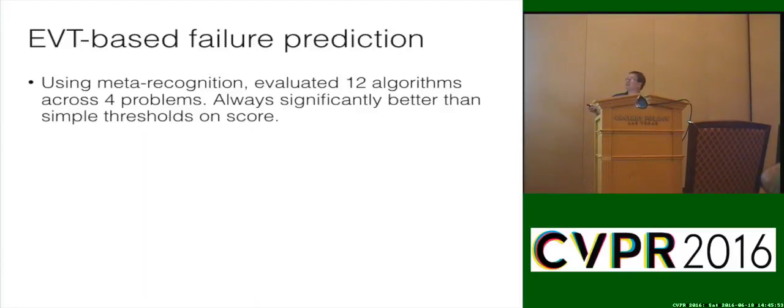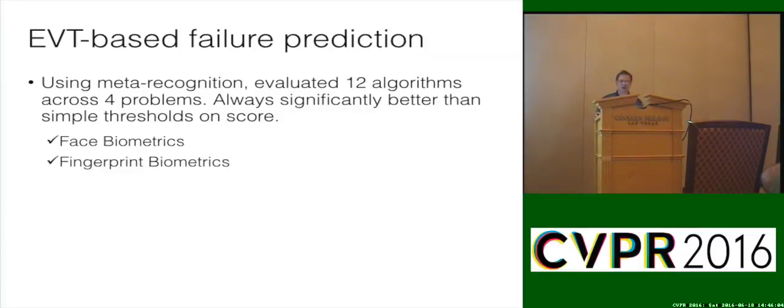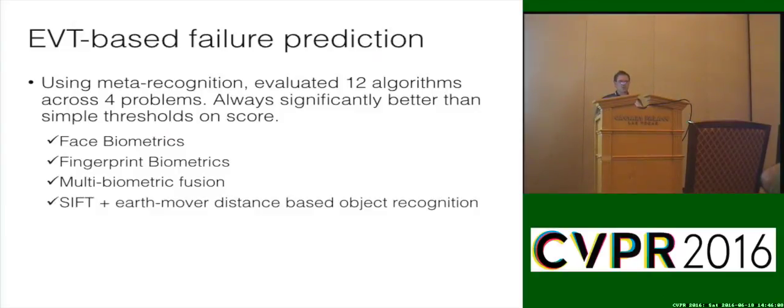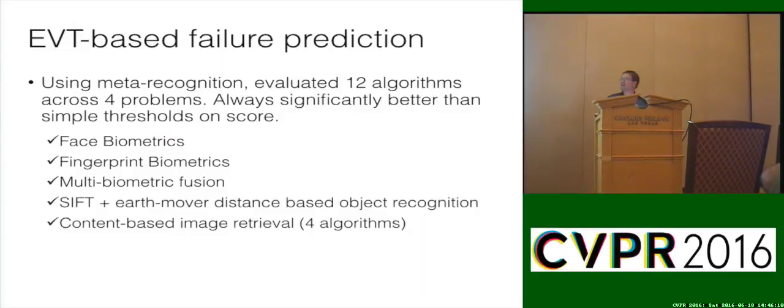And so we found that it was always significantly better on every test we ran for these biometric problems. We've since run other problems, it's not always better, but we'll see those when we come back up. So we looked at face biometrics, fingerprint biometrics, multi-biometric fusion, SIFT and earth mover distance for object recognition, content-based image retrieval. We looked at 4 different algorithms for CBIR. In all of those cases, by using EVT, we got a much better way than just thresholding the score.